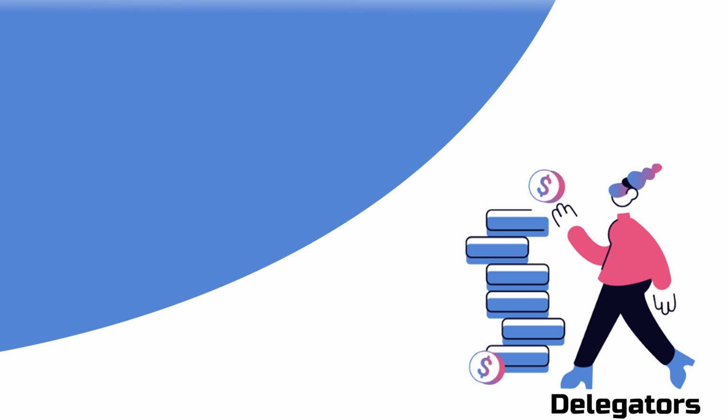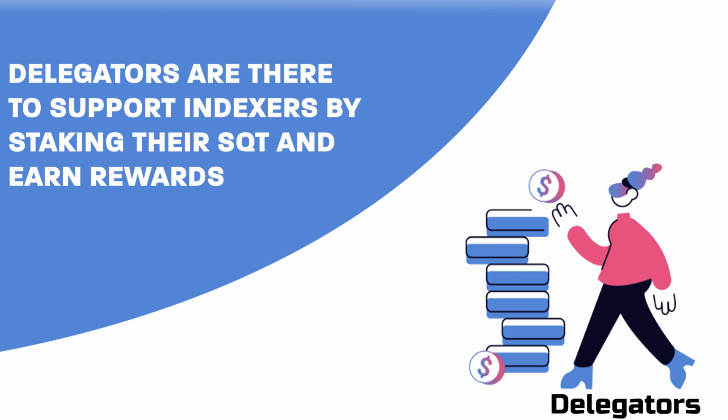There's one more interesting thing here. If an indexer wants to receive more rewards, they have to stake more. So the more they stake, the higher the profit they will get. Now, if you want more money, if you want more SQT, of course, you need help as well. So in this case, we have some non-technical participants in the network. They don't have to be a developer or a network engineer or anyone. Anyone can be a supporter, and we call them delegators. As I mentioned before, delegators are there to support the indexers, so they can help indexers by staking their SQTs, and they can get something in reward. So every time an indexer gets a reward, they can share a portion of it with the delegators.